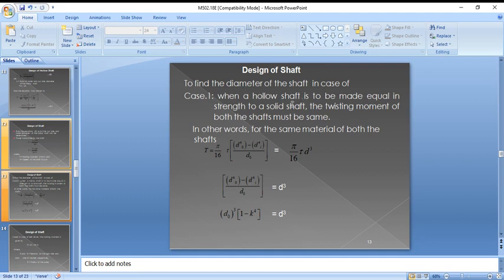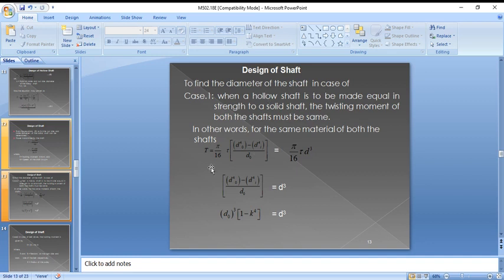To make the hollow shaft equal in strength to the solid shaft, the twisting moment of both shafts must be the same. Then the solid shaft can be replaced with the hollow shaft, so the torque of the solid shaft is equal to the torque of the hollow shaft.